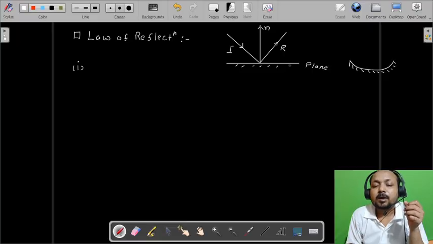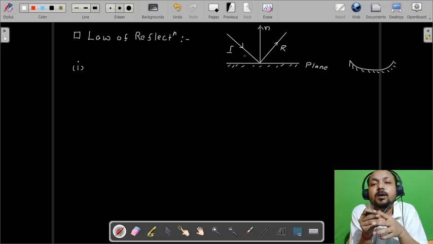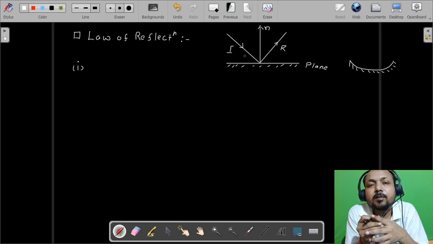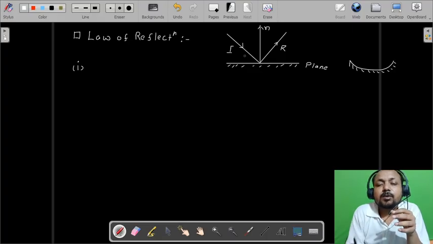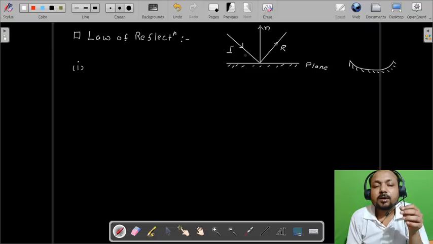A plane mirror can be a flat glass which is silvered at its behind or back portion of its surface, then it will become a plane mirror. So when a ray of light is incident at the reflecting surface, it will reflect, and the reflected ray, incident ray and the normal will all lie at the same point and along the same plane.